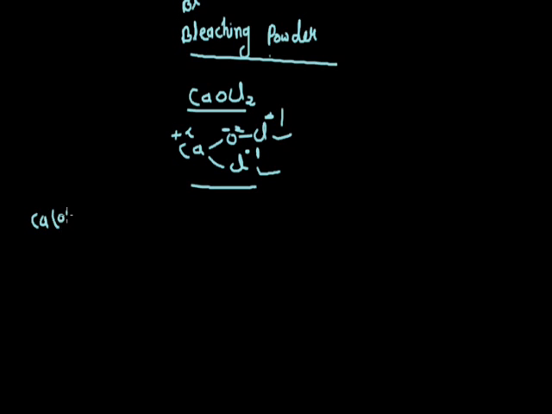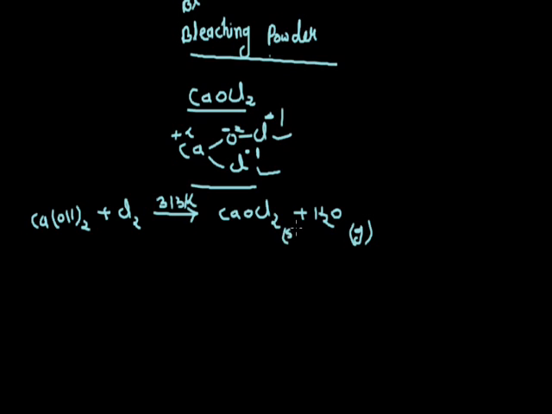Slaked lime, that is calcium hydroxide, reacts with Cl2 at temperature 313 K, and it gives calcium oxychloride, that is bleaching powder, plus H2O. Here the H2O is formed in the gaseous form and bleaching powder is obtained in the solid form.